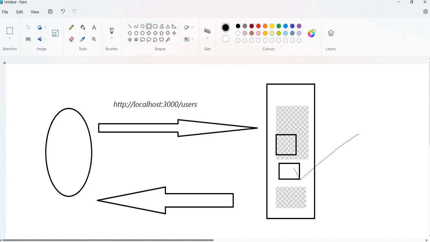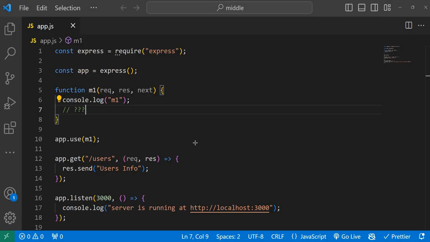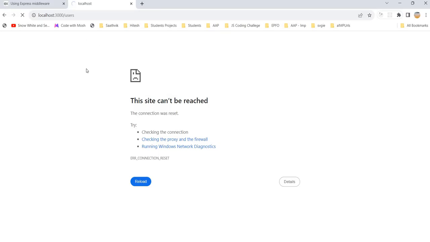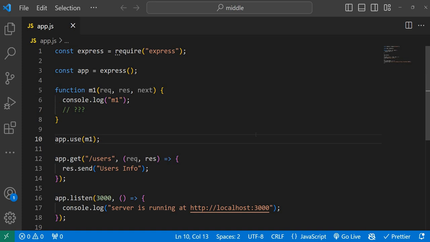But we didn't inform the Express server. Okay, how can we inform? Hey Express server, if you see, we didn't inform, that's why after completing this M1, the client is still waiting for the response, because we didn't finish that client response cycle. Still the server is doing something, but the server doesn't know what to do. It's just hanging.